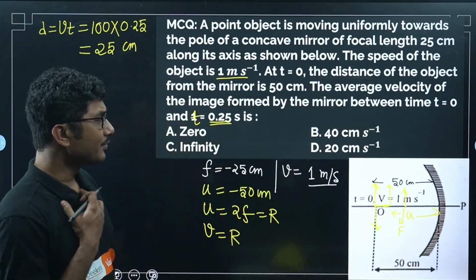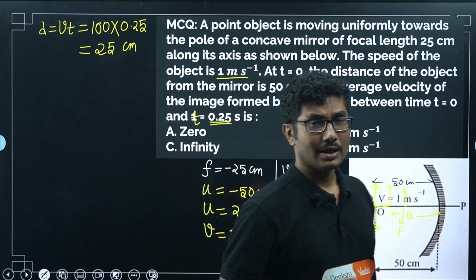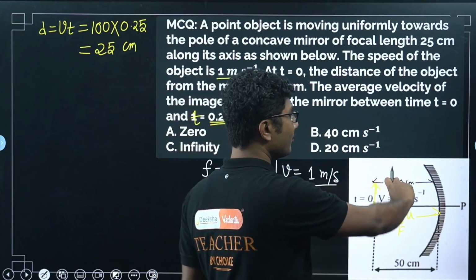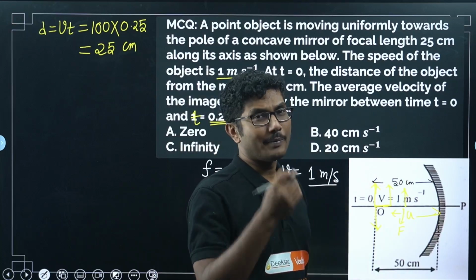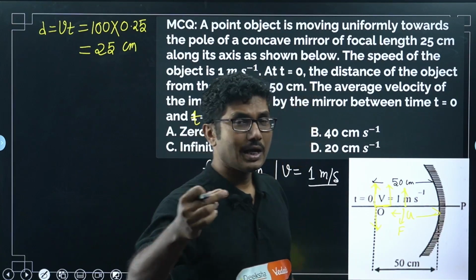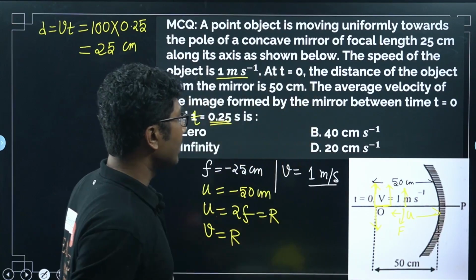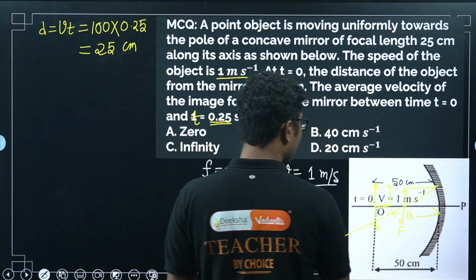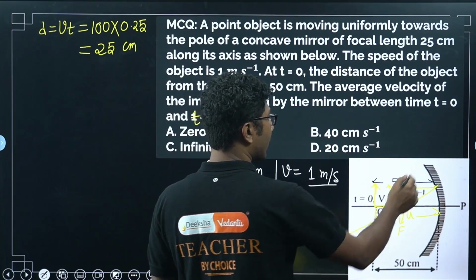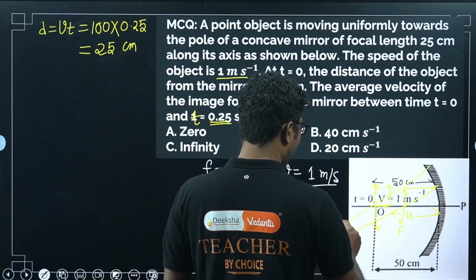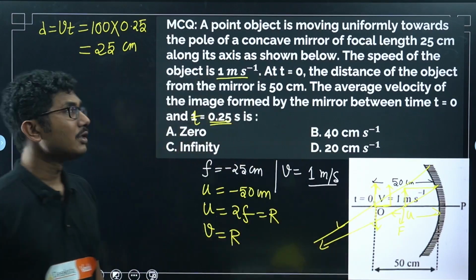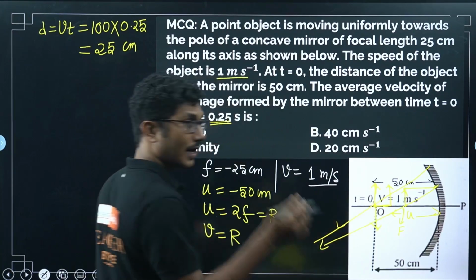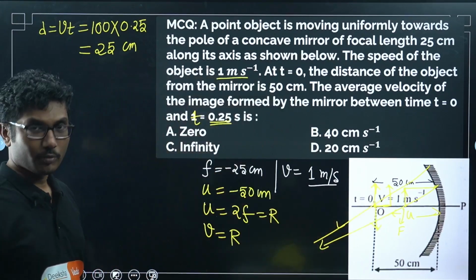Now, if the object is located at focus, then where is the image formed? If the object is located at focus, then the image will be formed at infinity. We will see that in a while, in all the tables, to remember that. So if the object is at focus, the image will be formed at infinity, and the rays will converge at infinity. So the initial position was 50, the final position is infinity now for the image.